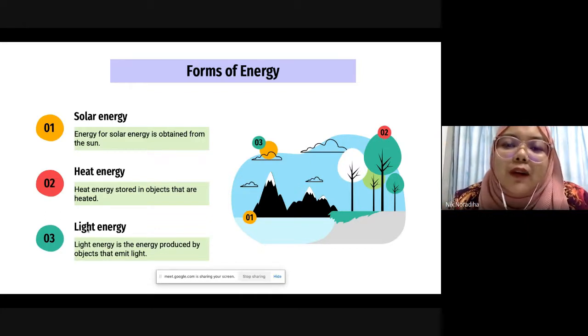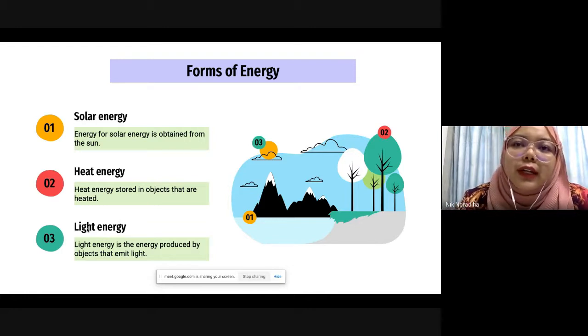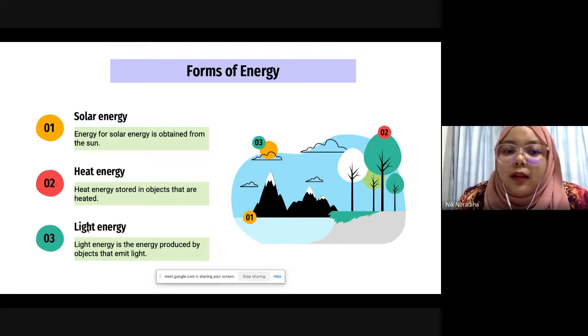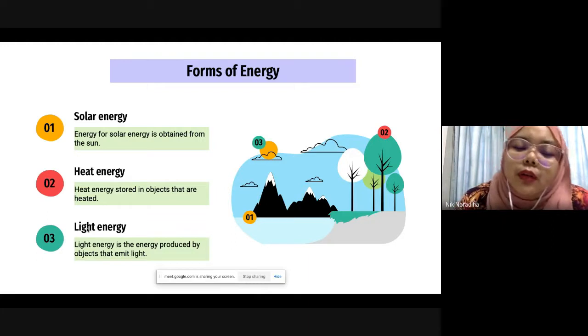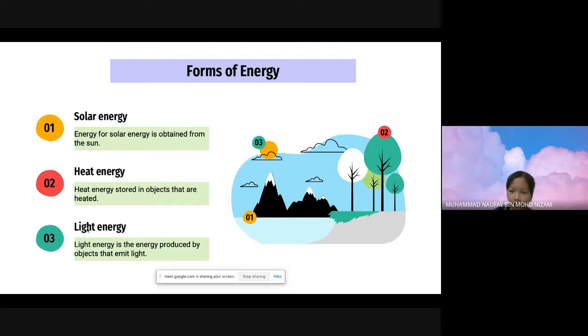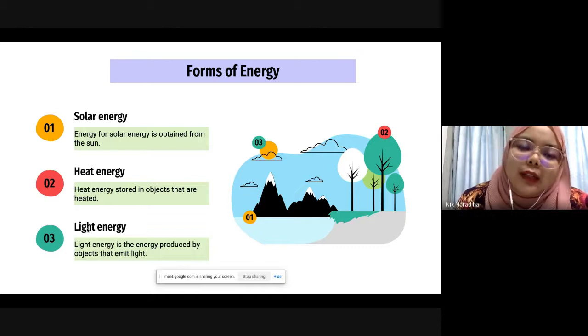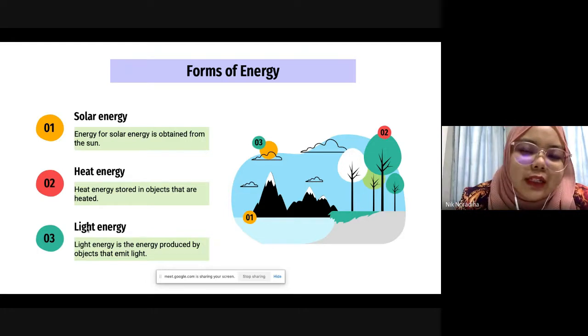So for example, solar energy we can get from our sun. We use solar energy in a solar calculator. And what else did teacher show you yesterday? What else can we use solar energy for? That people put in their house. What do we call that? Anyone remember? Solar panel, correct. Solar panel and solar calculator use energy from solar, our sun. The main source of the energy is our sun.